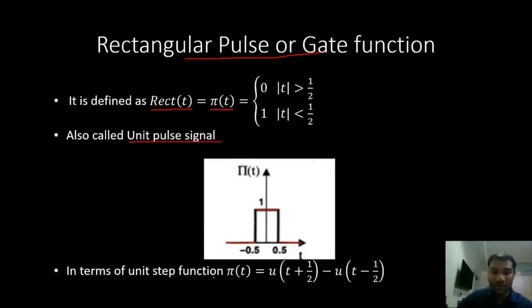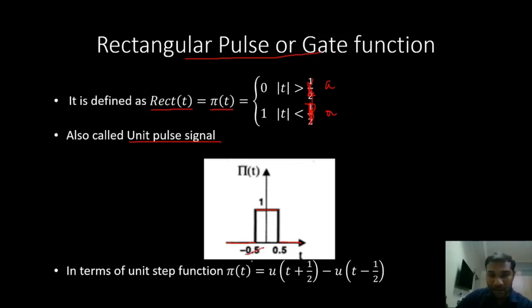In terms of unit step function, we can write the rectangular pulse rect of t or pi of t as u of t plus half minus u of t minus half, right? Generally, instead of half, I can write a.